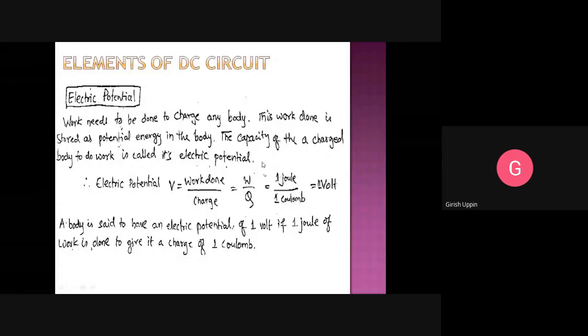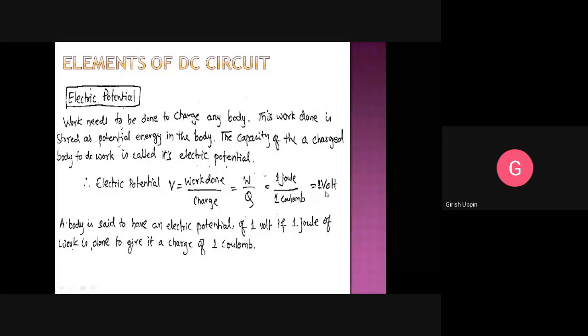So in brief, what is electric potential? Electric potential is the capacity of the charged body to do the work in an electrical circuit. That is called electric potential. And electric potential V is equal to work done per charge. So work done is given by W and divided by Q. The unit for work is joule and the unit for the charge is coulomb. The electric potential or the voltage can be represented with the unit of joule per coulomb, or simply we can represent it as a volt.